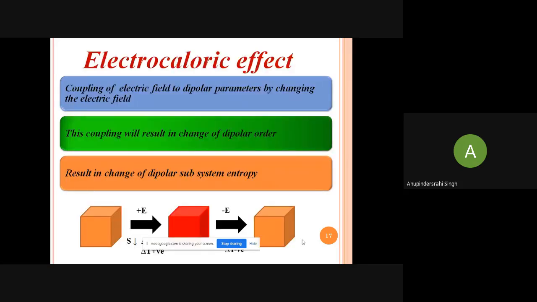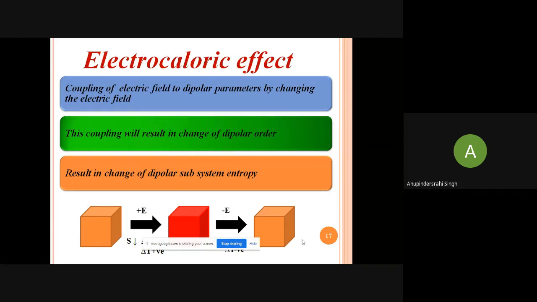What is the electrocaloric effect? It is the effect that when we apply an electric field to a material which is electrocaloric in nature, the temperature of the material becomes a little bit higher, not exactly too much, but it shows some rise in the temperature of the material.